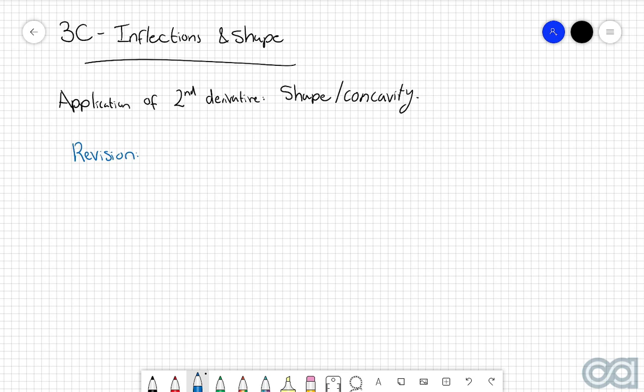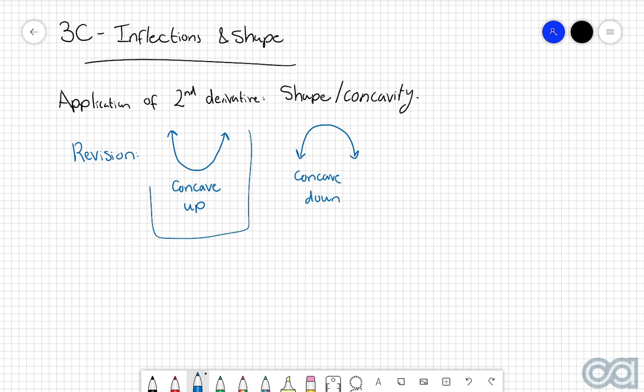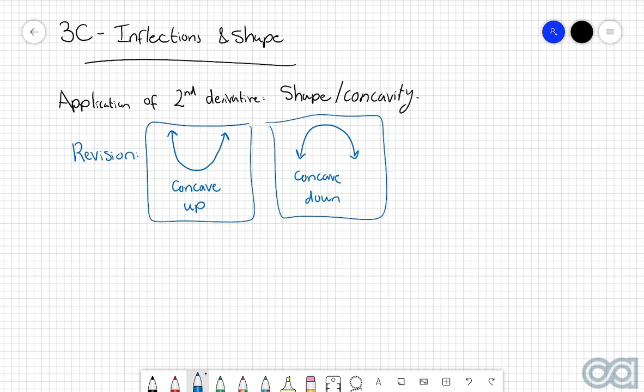So for example, if you have a region of the graph which goes upwards like this, then we call this concave up. Whereas if you have a graph that goes down like this, then we call this concave down. And what the second derivative can be used for is to determine when the graph is like this and when the graph is like this. Now, if we're just considering something as simple as quadratics, for example, then we can very easily see that quadratics are either going to be purely concave up or purely concave down.